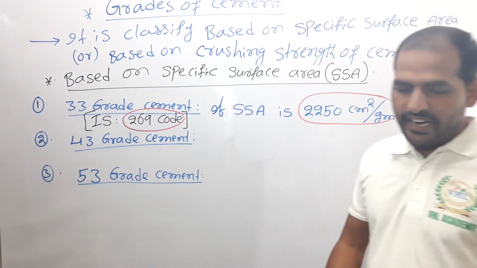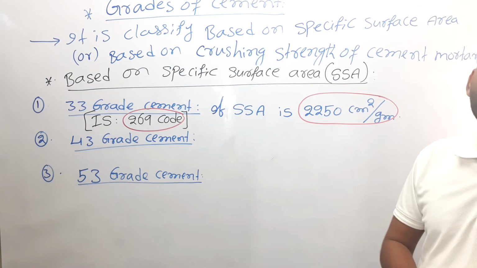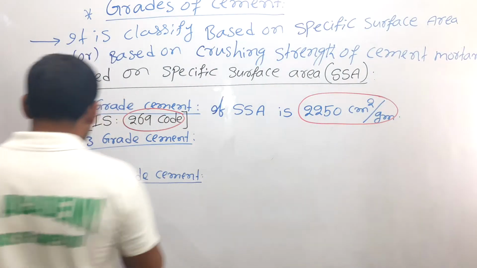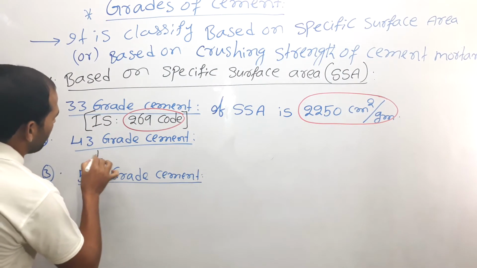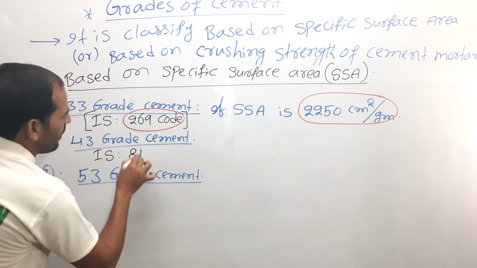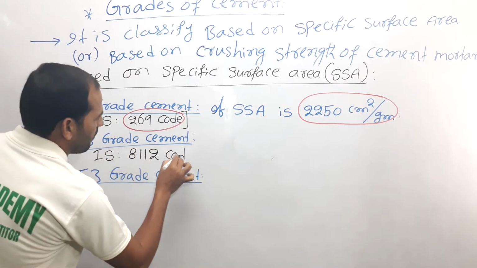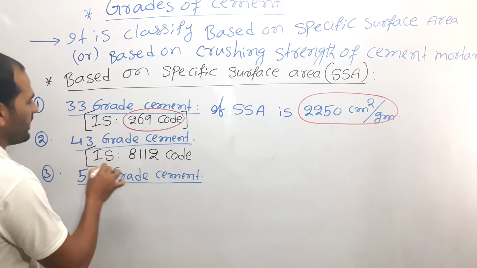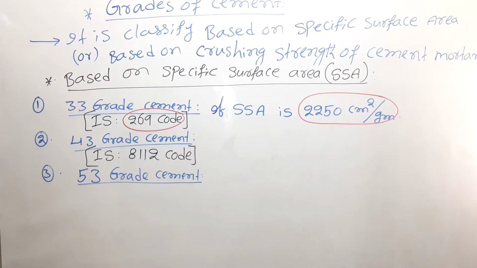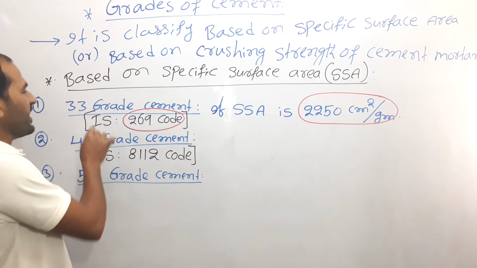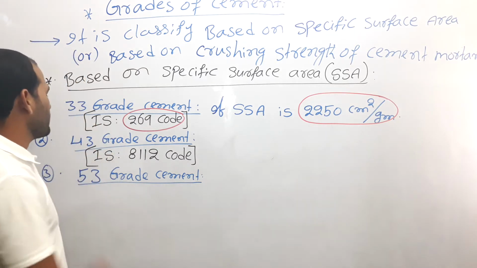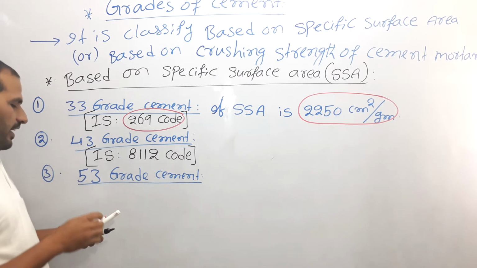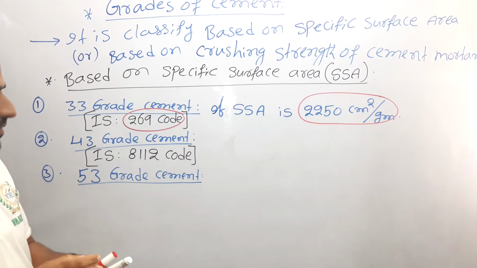What about 43 grade? This 43 grade of the cement is classified based on the Indian Standard IS 8112 code. So the 33 grade is the 269 code, and the 43 grade is the 8112 code, right?